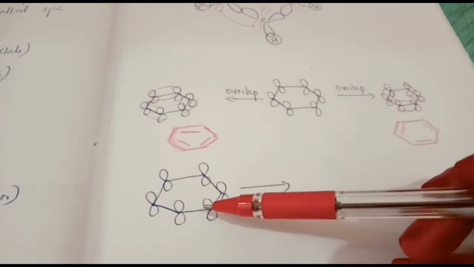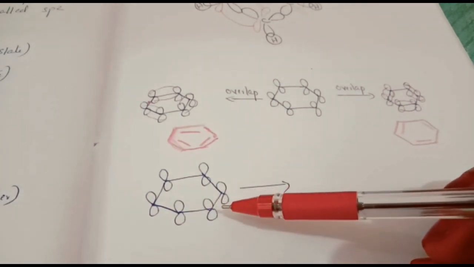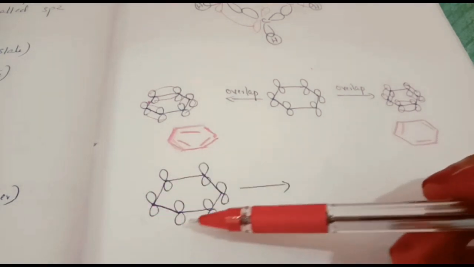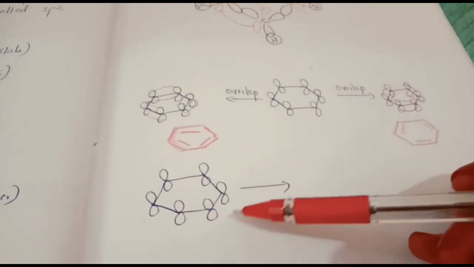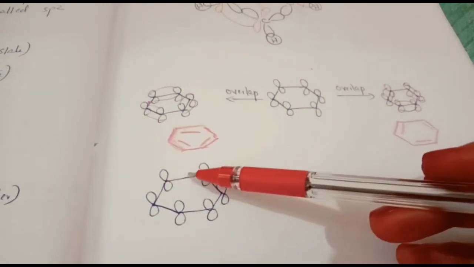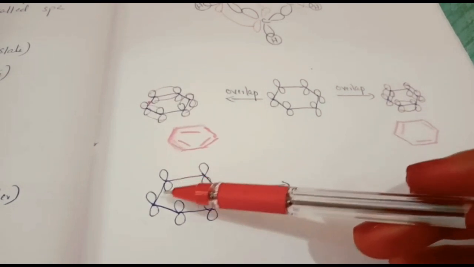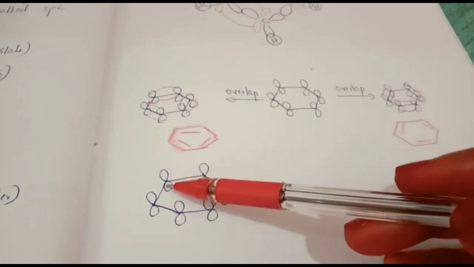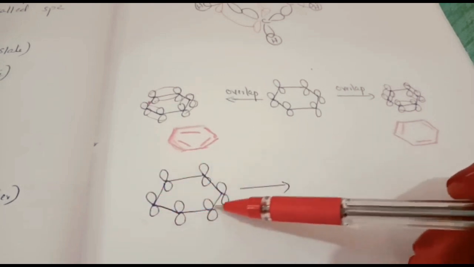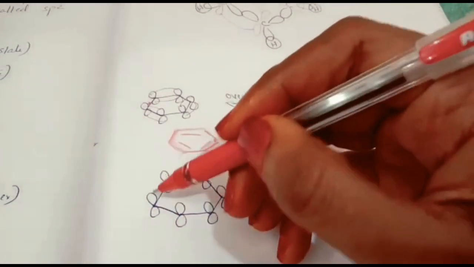That results in a molecular orbital which is actually made of two continuous rings. One ring is above the plane and the other ring is below the plane. That means these p orbitals can overlap on either side. Not only like this, it can overlap here and here also, because these electrons are not fixed and they are delocalized.